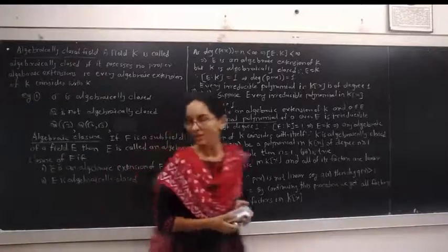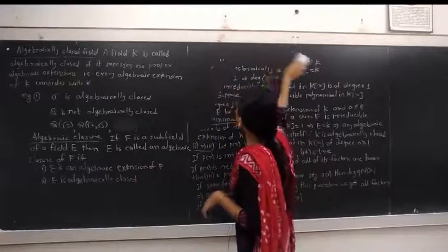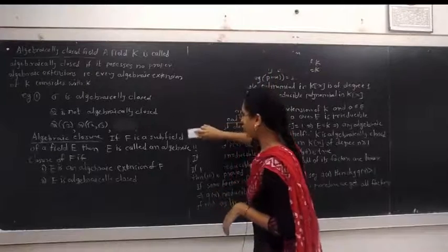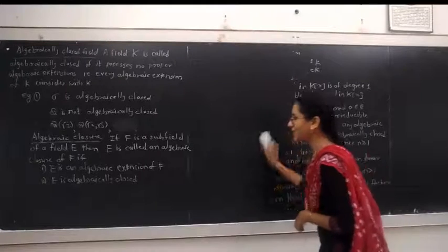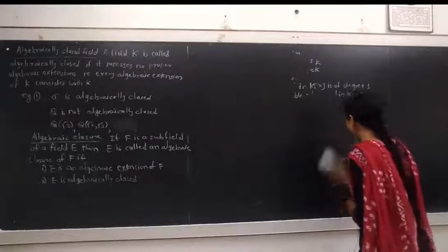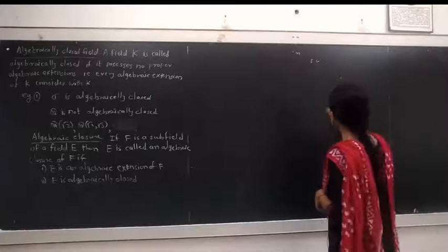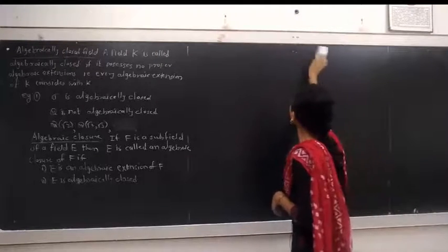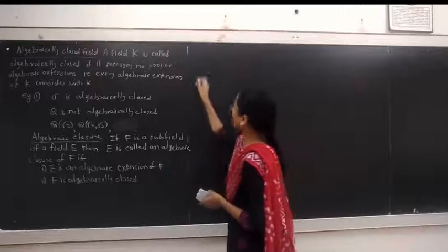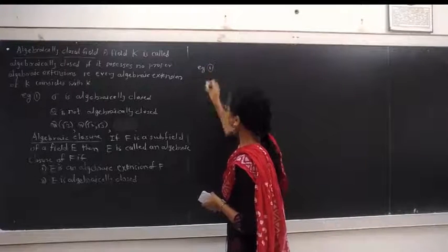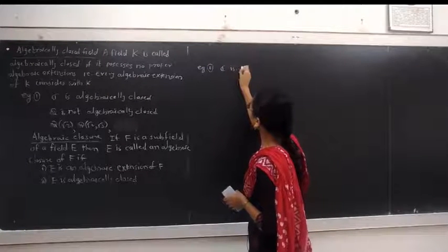Algebraic closure means E is an algebraic closure of field F if E is an extension of F such that the extension is an algebraic extension and that extension is algebraically closed. The algebraically closed field means any algebraic extension coincides with itself. Example, first, C is the algebraic closure of R.